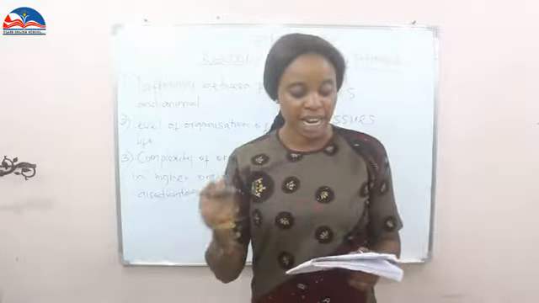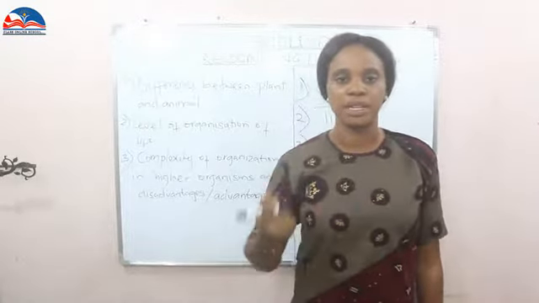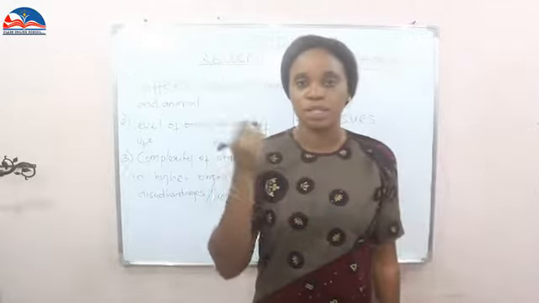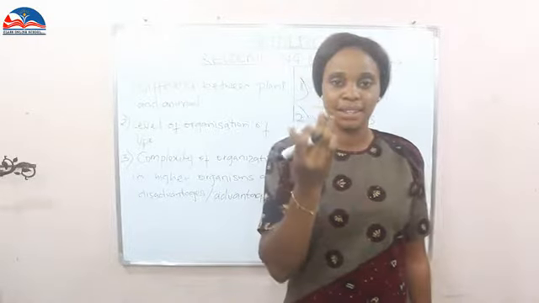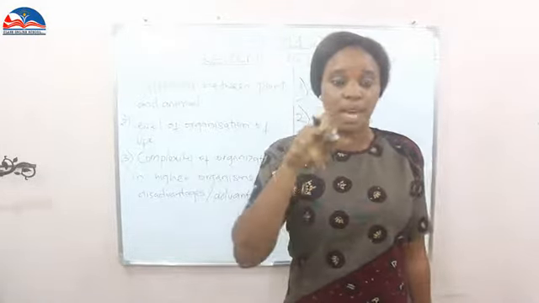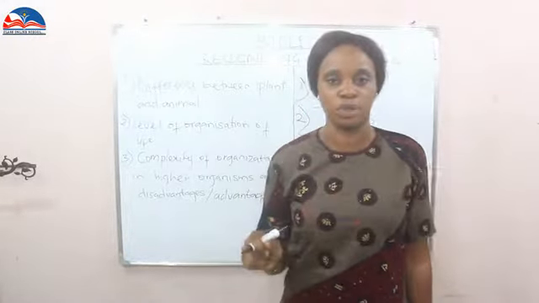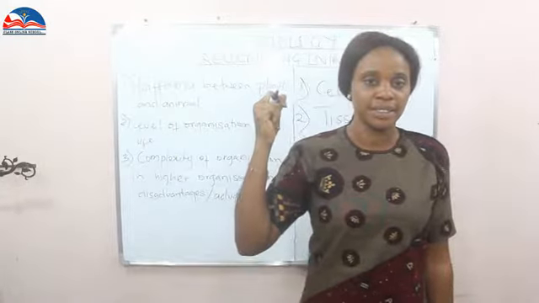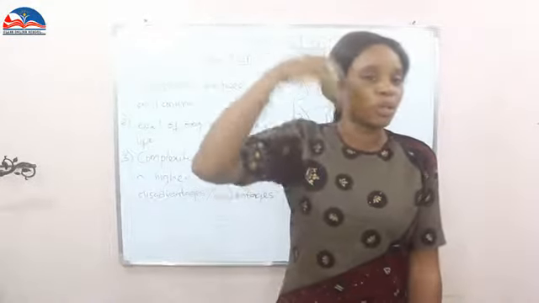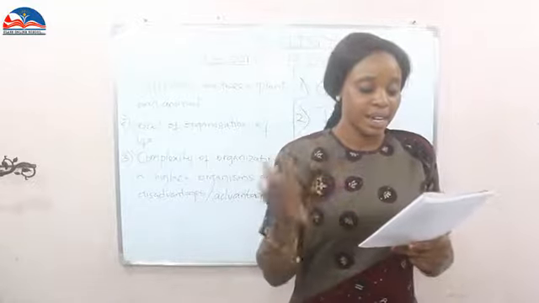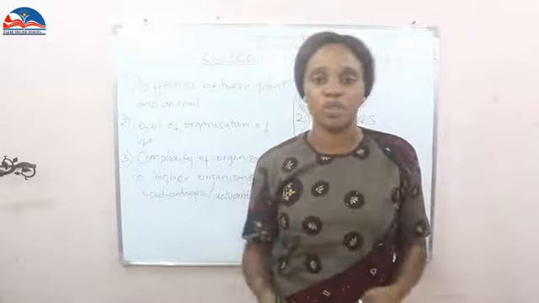Specialization leads to division of labor. Let's say, for example, the brain. If the brain is functioning, it passes the message from your brain to your eyes, because the brain controls your eyes. You want to see now, you open your eye, your brain sends the message direct to your eyes, and you view whatever you want to view. The sound you hear will first take the message to your brain, then your brain interprets it for you to understand. So they specialize their functions, and it leads to division of labor.